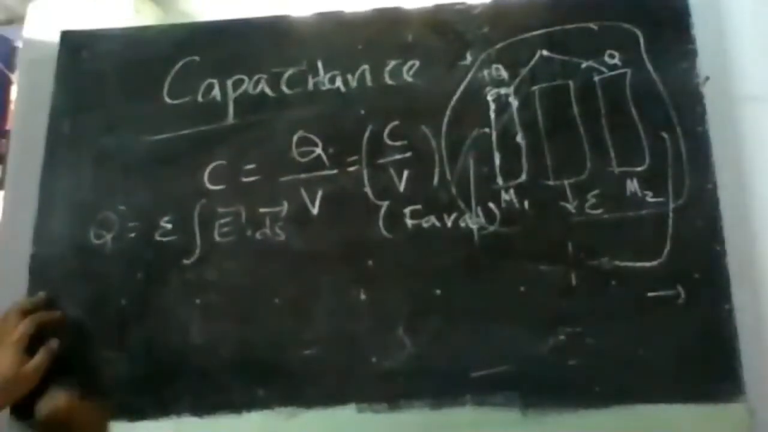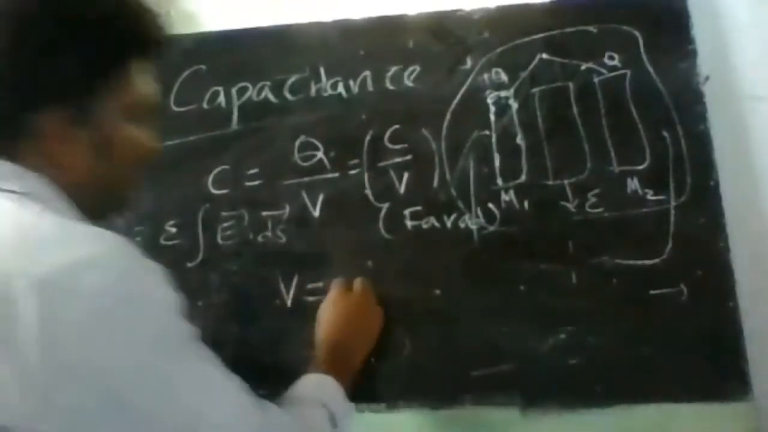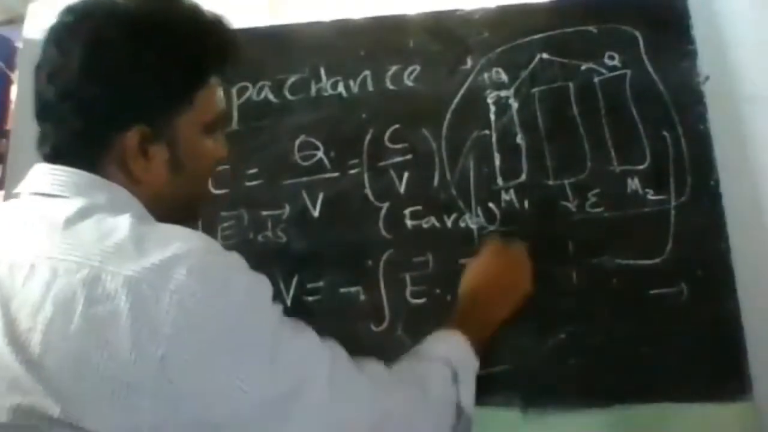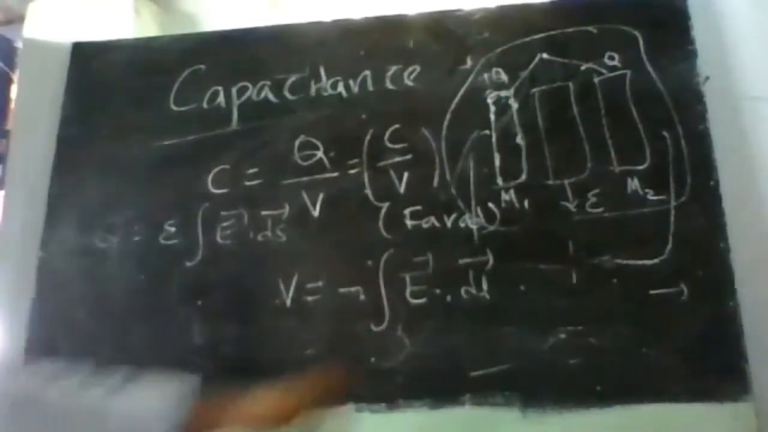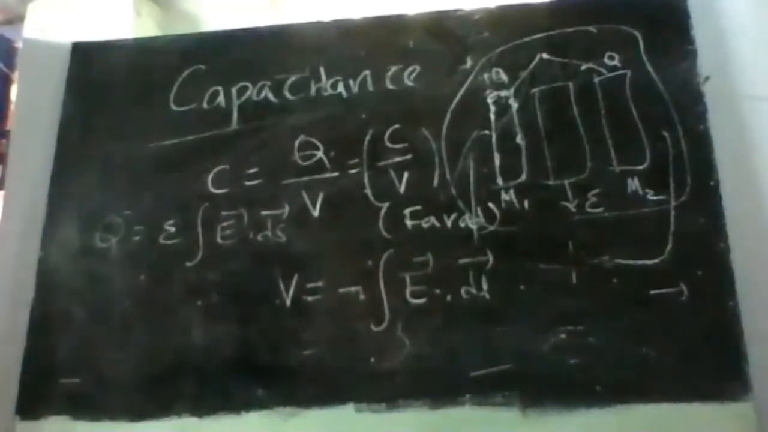Now V, the potential, or the potential difference in general, in terms of E bar can be given as V is equal to minus integral E bar dot dl bar. We have already derived this formula. So if I know the electric field E bar, then the potential between the two plates can be given as V is equal to minus integral E bar dot dl.